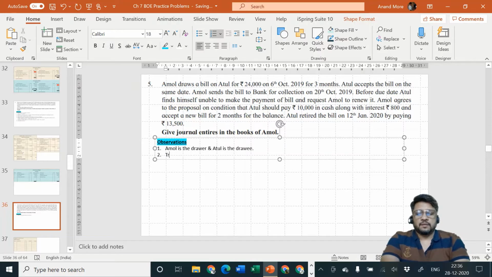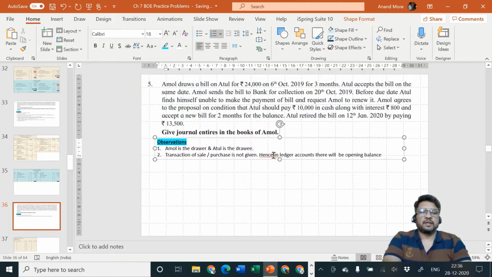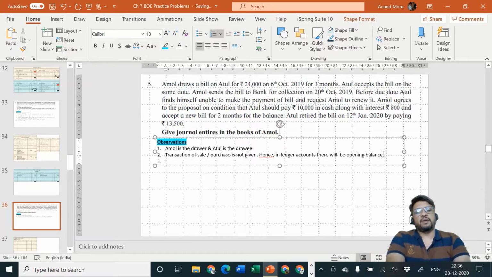Next, transaction of sale or purchase is not given, hence in ledger account there will be opening balance, but ledger accounts are not asked, so we will not have to consider the ledger account opening balance. We are just writing it down that if they would have asked us the ledger accounts, we would have kept the opening balance. Okay. Next, bill is drawn for rupees 24,000 for 3 months on 6th October.